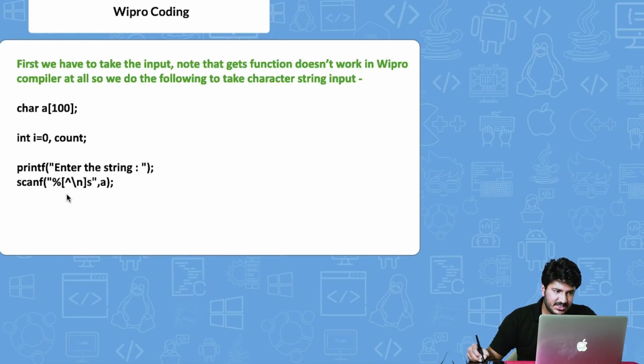So yes, there is a percentage sign, then an apostrophe, then \n, then a percentage sign before it, and then s. Basically, this is what you have to write to read a string instead of gets in the Wipro compiler. So first you take the input.